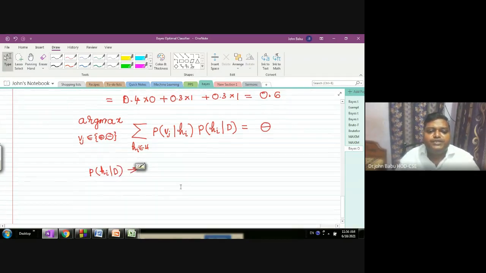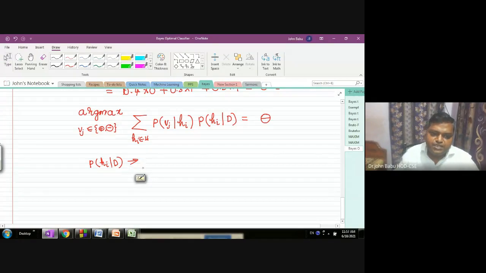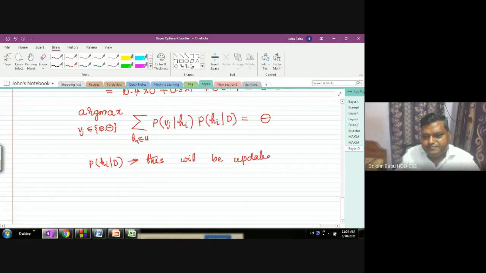Now, what is the posterior probability here? We didn't calculate that, right? No problem. It will be updated as the data increases. That's why it gives good results, whereas the probability of Hi is fixed.